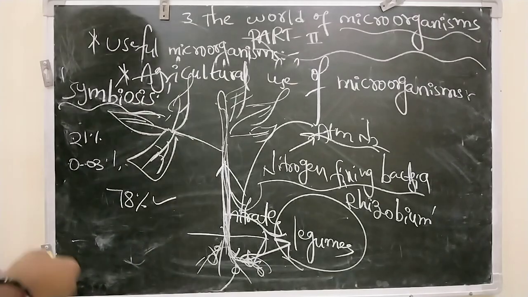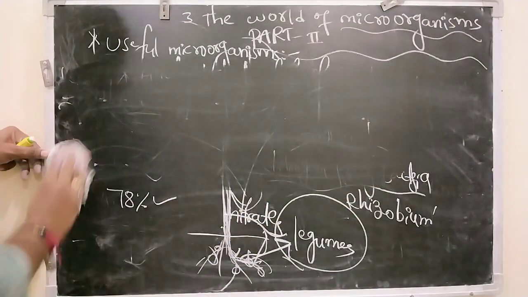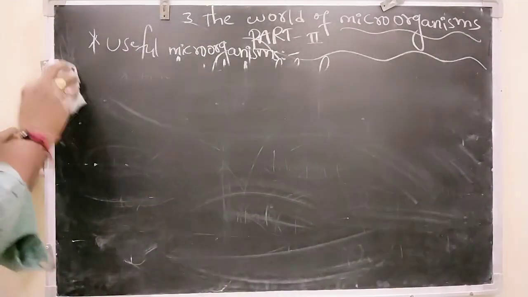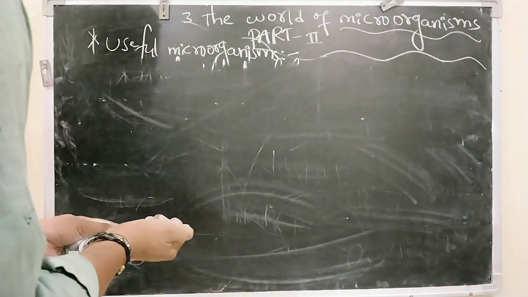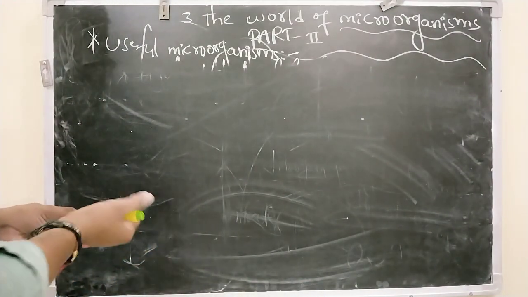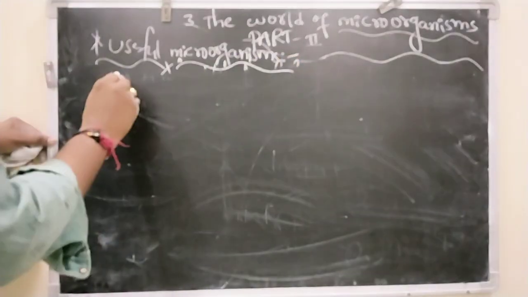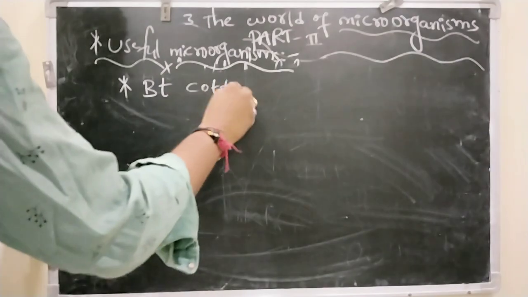Okay, next. So decomposers also come under useful microorganisms only. Before discussing these useful microorganisms, decomposers, we have to discuss a small topic called Bt cotton.